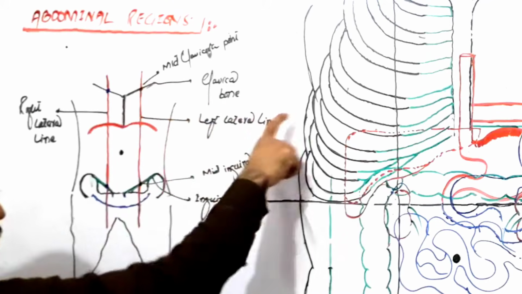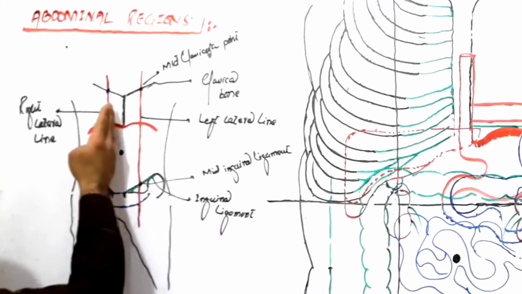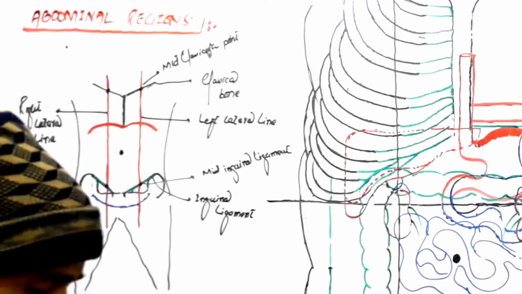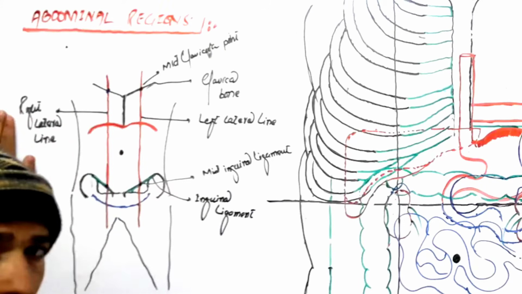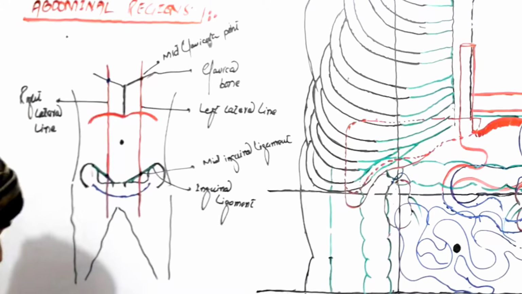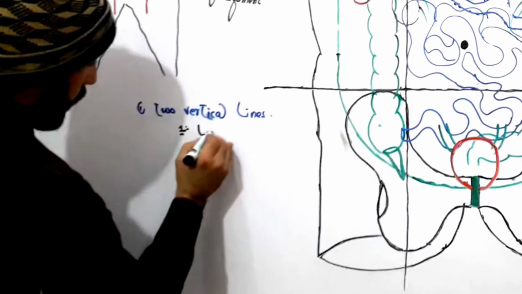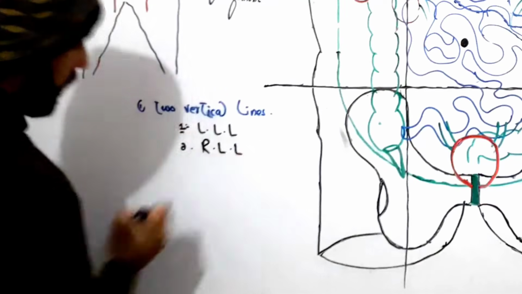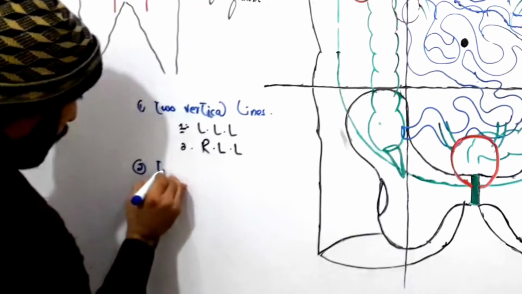If it is present on the left side of the sternum or mediastinum, we call it the left lateral line, and if the same line is present on the right side, we call it the right lateral line. Done. Then we draw the 2 horizontal lines.